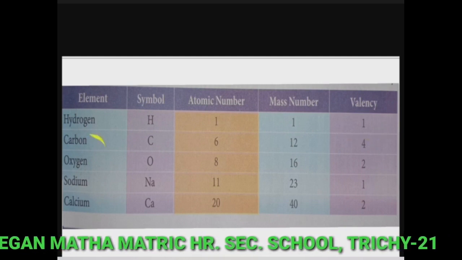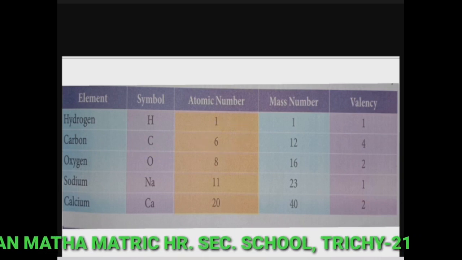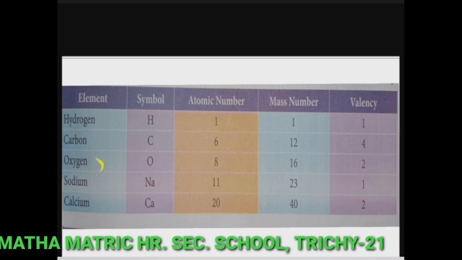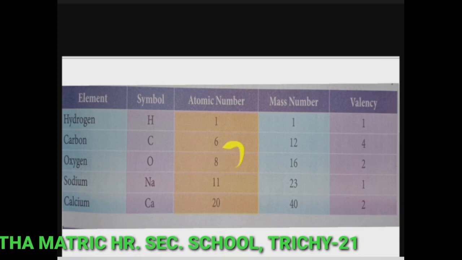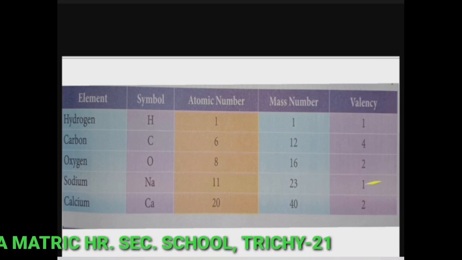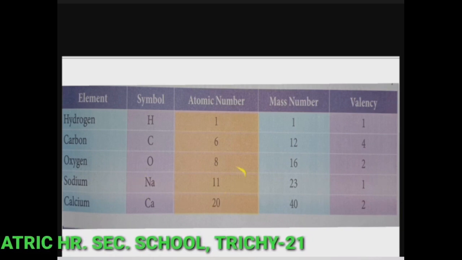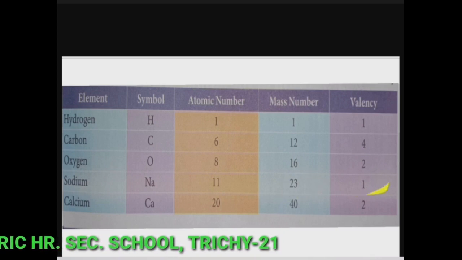Then carbon, symbol is C, atomic number is 6, and mass number is 12, valency is 4. Then oxygen, symbol is O, atomic number 8, mass number 16, and the valency of oxygen is 2. Then for sodium, symbol is Na, atomic number is 11, mass number is 23, the valency is 1.